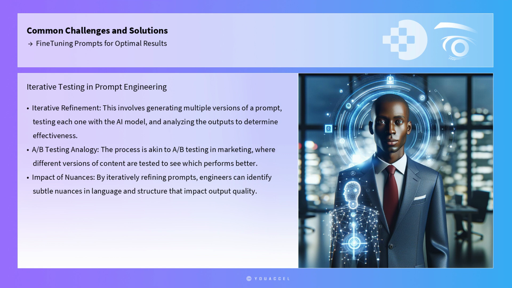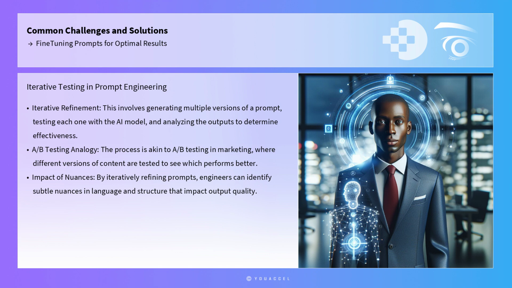Another practical tool for fine-tuning prompts is the iterative testing and refinement process. This involves generating multiple versions of a prompt, testing each one with the AI model, and analyzing the outputs to determine which prompt most effectively achieves the desired result. This process is akin to A/B testing in marketing, where different versions of content are tested to see which performs better. By iteratively refining prompts, prompt engineers can identify subtle nuances in language and structure that significantly impact the quality